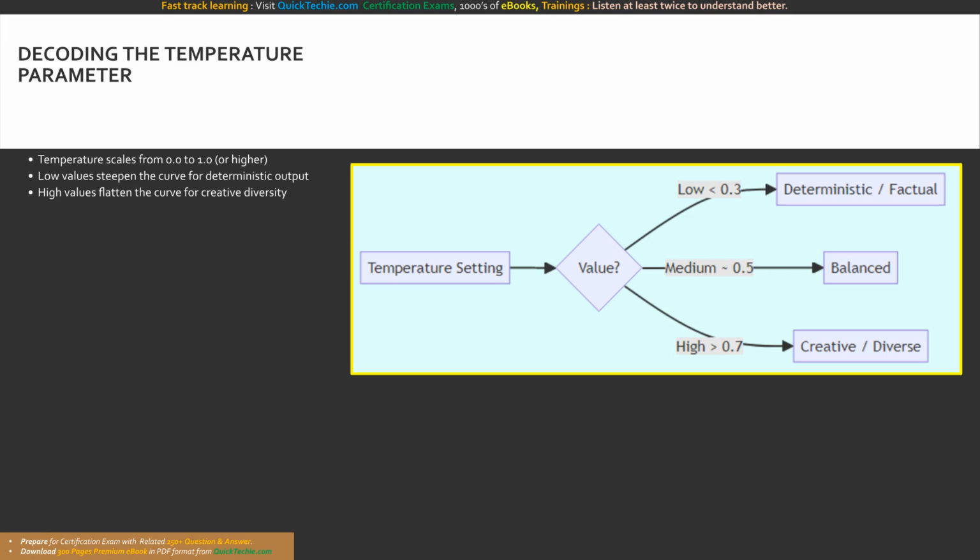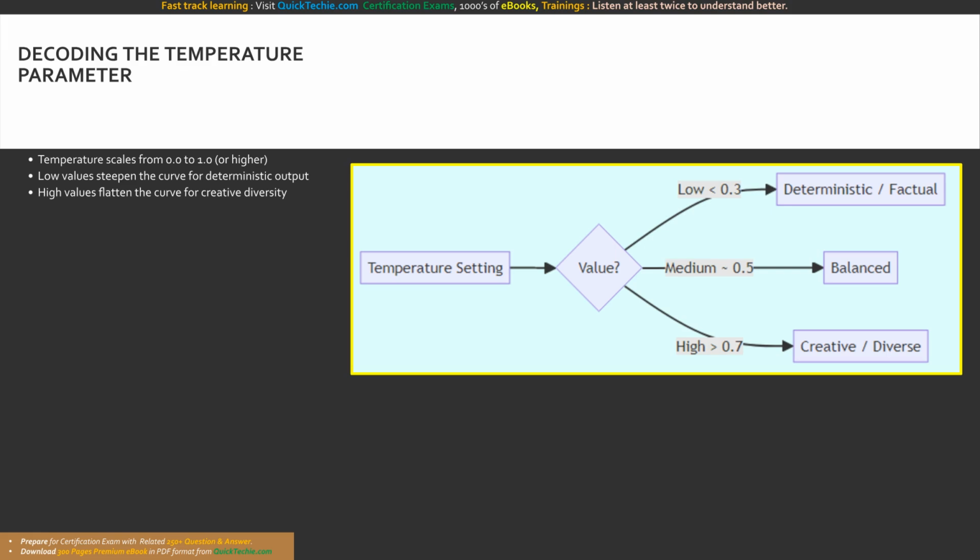Mathematically speaking, temperature is an element applied to the probability mass function for the next token. It determines how much randomness is injected into the generated text. Temperature typically scales from 0 to 1, though some models permit slightly higher values. When you configure a low temperature, near 0, the function's steepness increases dramatically.